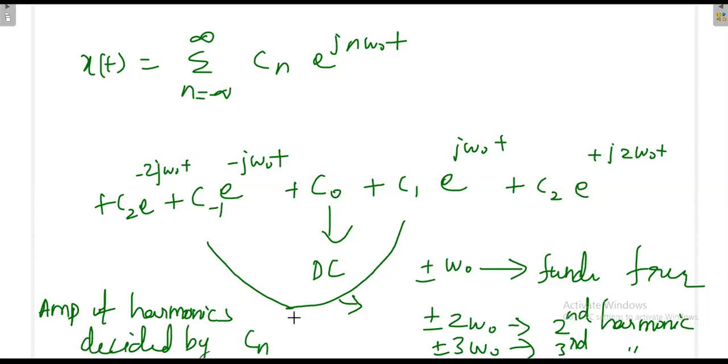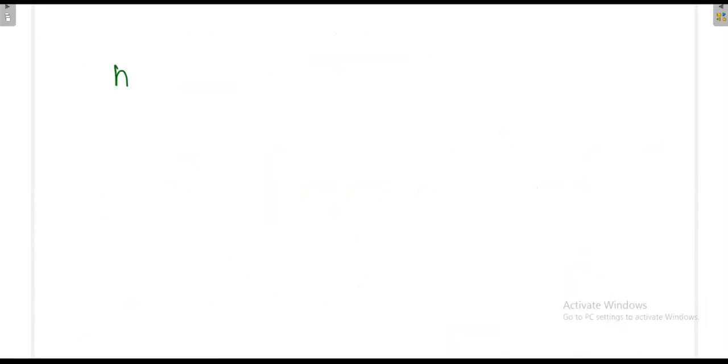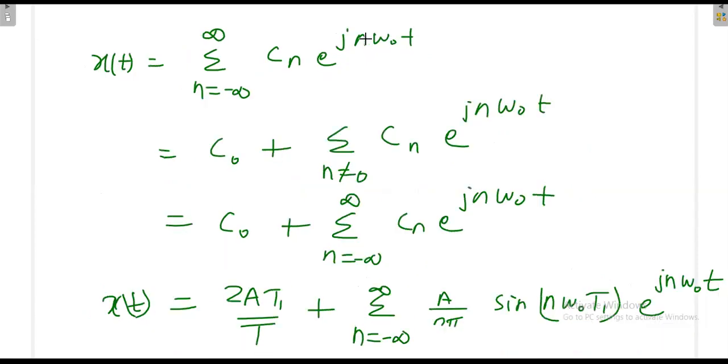So in general, in most cases, what will happen? When n increases, Cn will decrease, so the amplitude of the harmonics will decrease. Take the last case also.